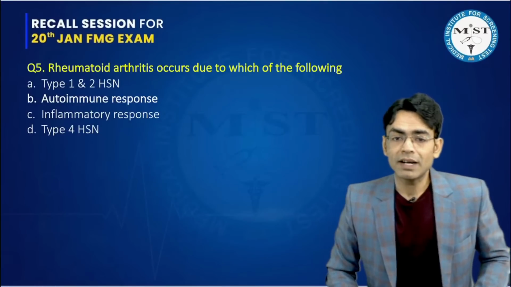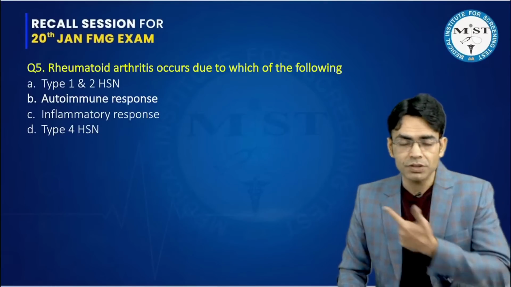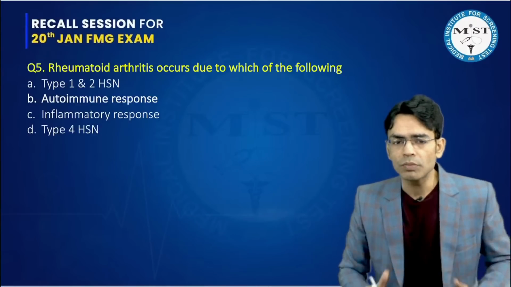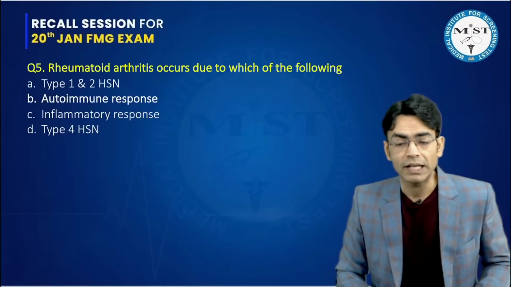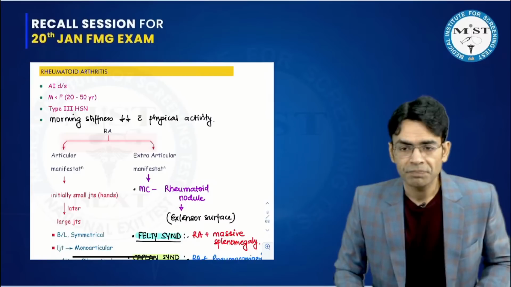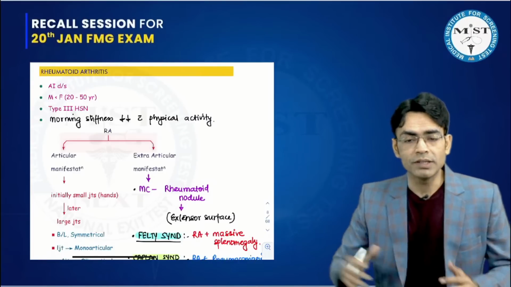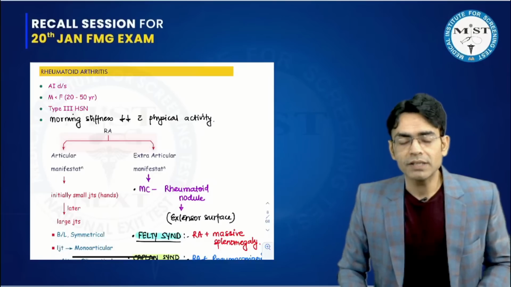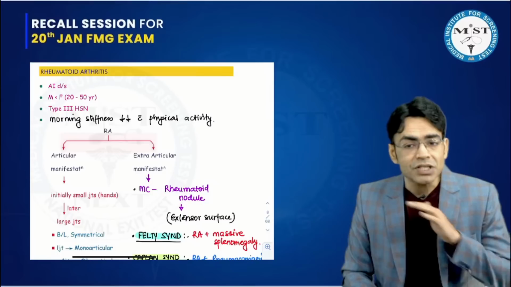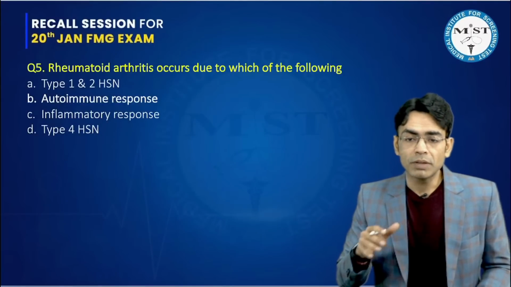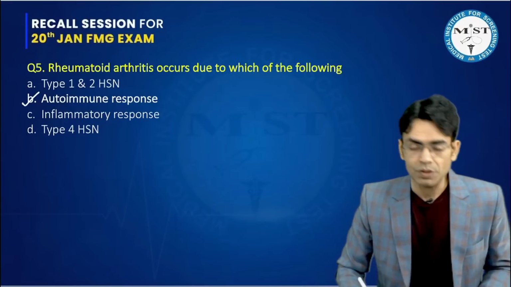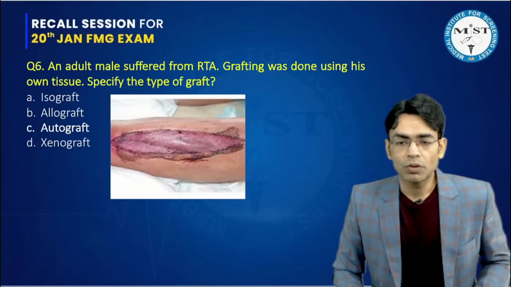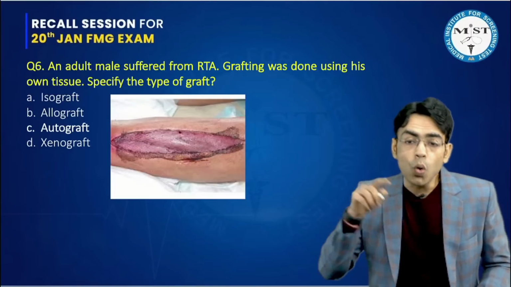Fifth question: rheumatoid arthritis occurs due to which of the following? In this, the options, as has been told, were like this. Type 1 and type 2 hypersensitivity were given together. Then it was autoimmune response, inflammatory response, and type 4 hypersensitivity. When we were discussing rheumatoid arthritis, I told you that it's an autoimmune disease. Again, a screenshot directly from your workbook. This is an autoimmune disease, type 3 hypersensitivity happens. So again, a very straight question which came from the class notes, and the correct answer for this question would be an autoimmune response.